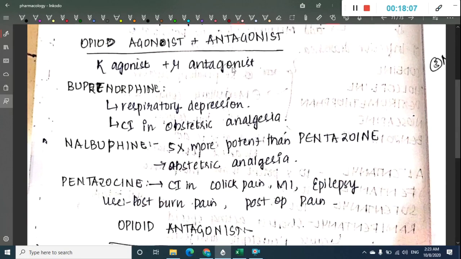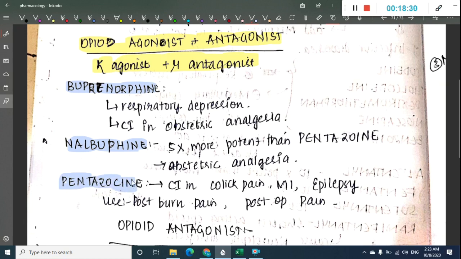Then the next group of drugs are opioid agonist and antagonistic action. These have both opioid agonist and antagonistic action. In this we have kappa agonist and mu antagonistic action. Here we have three drugs which are buprenorphine, nalbuphine and pentazocine.